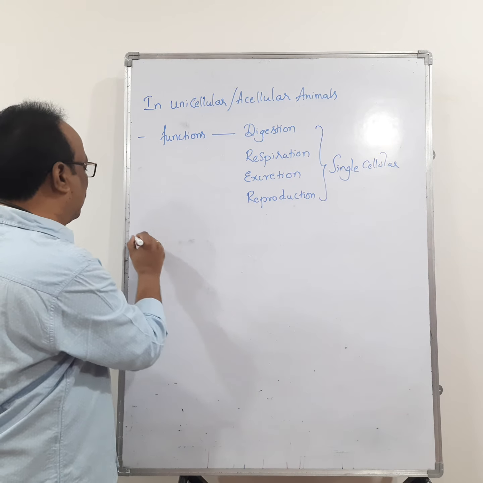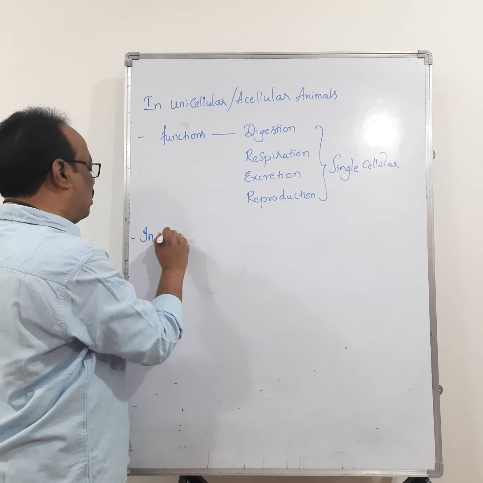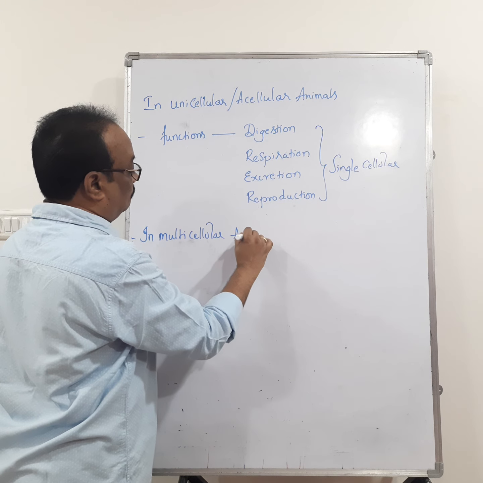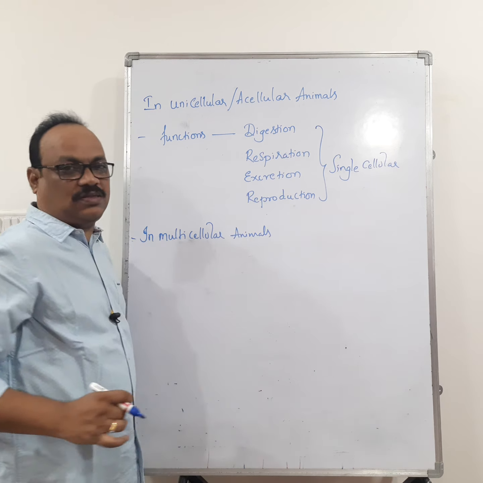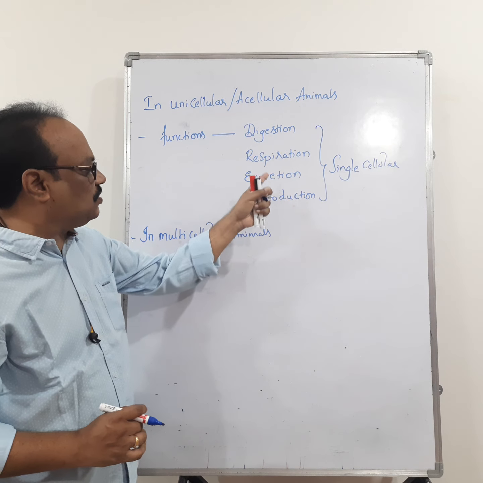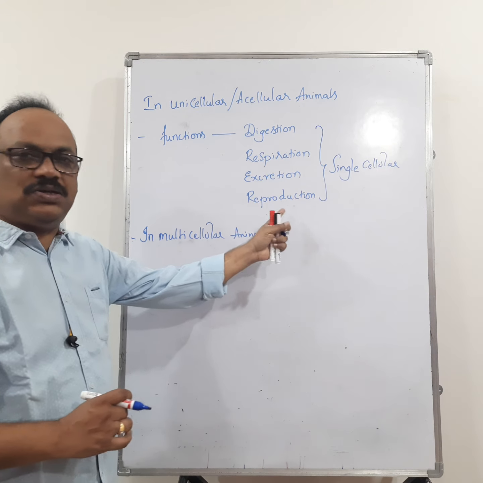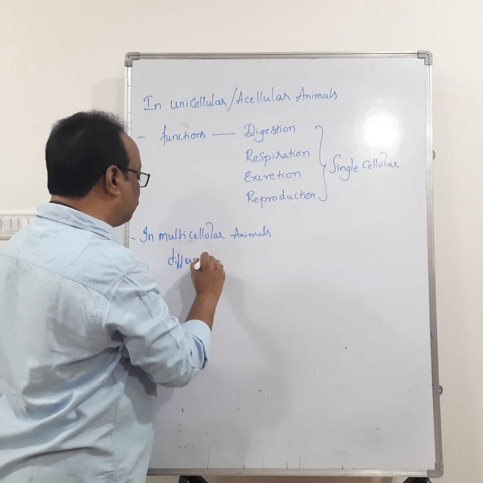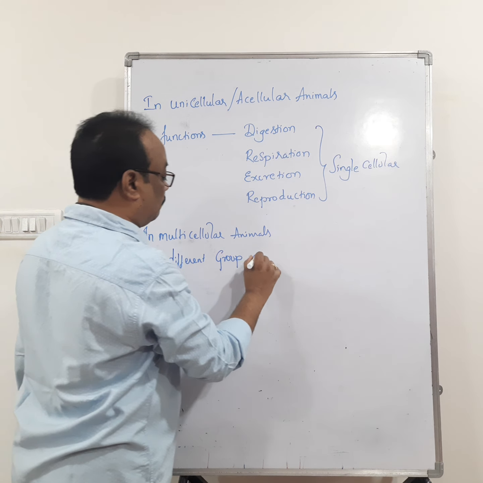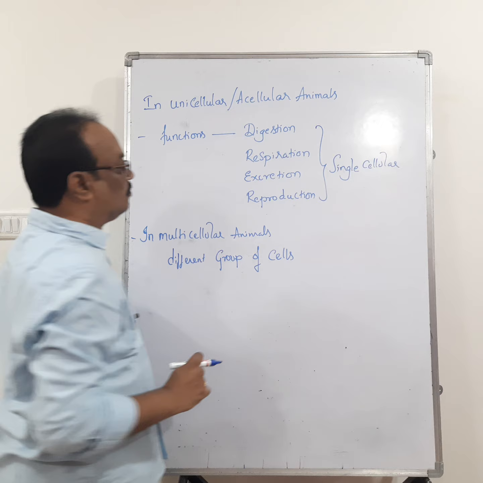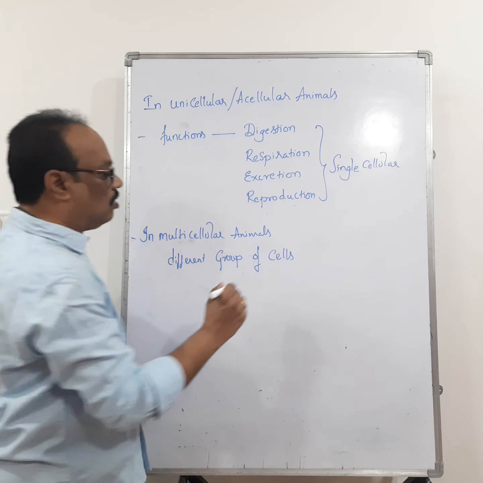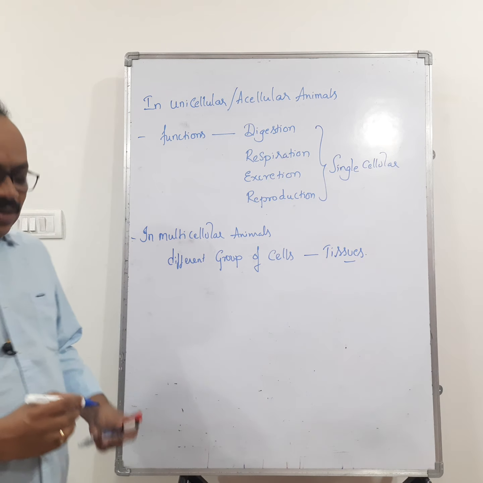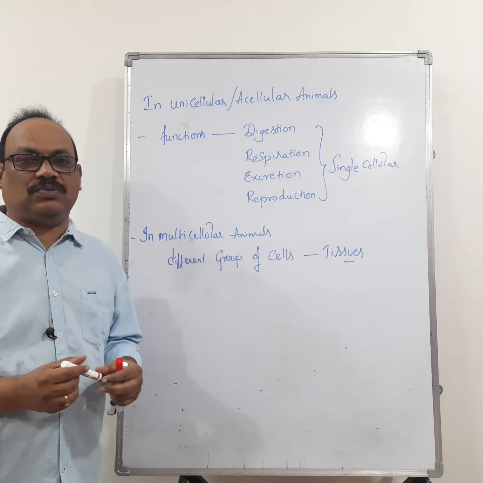Then what about multicellular animals? In multicellular animals, these functions, like the digestion, respiration, excretion, reproduction, are carried out by different groups of cells. These functions are carried out by different groups of cells called tissues.